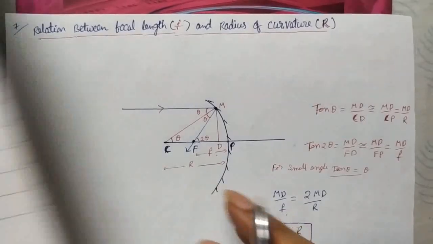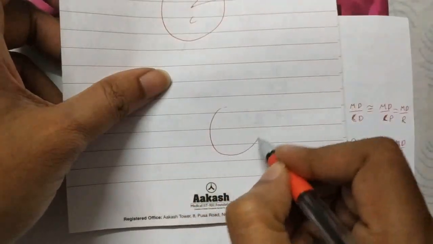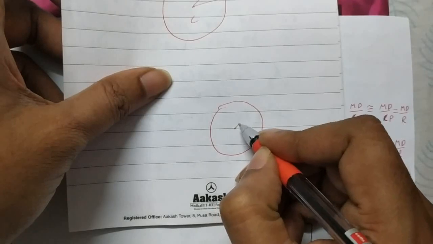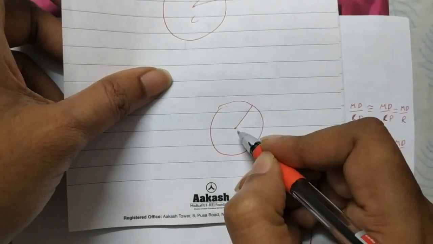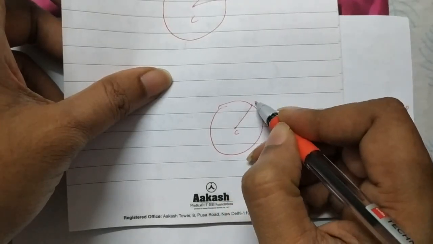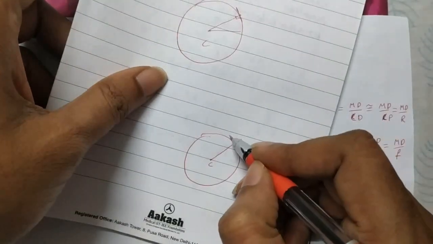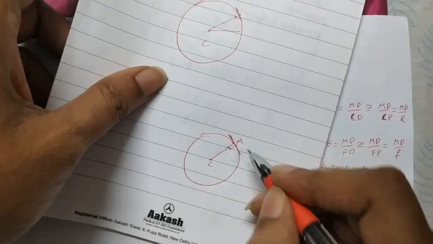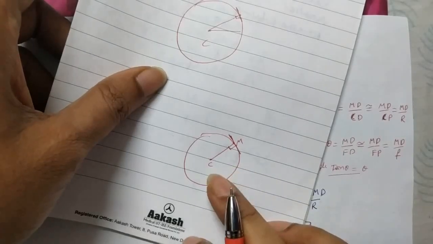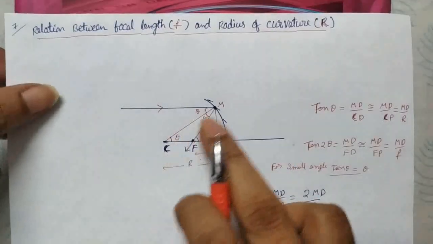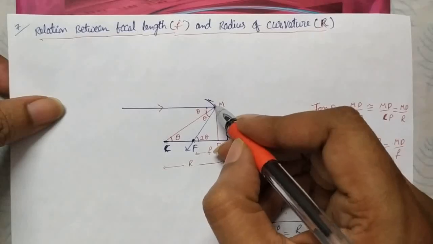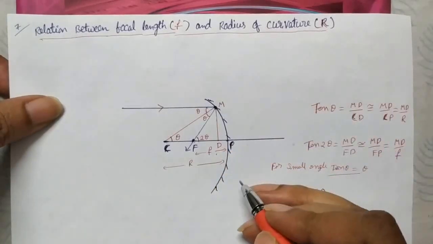Suppose you take a sphere, and draw a line from the center to the surface, this is the center of curvature and this is a particular point on the sphere. If you draw a tangent here, the angle between those two is 90 degrees. So CM is the normal of the mirror at that point.